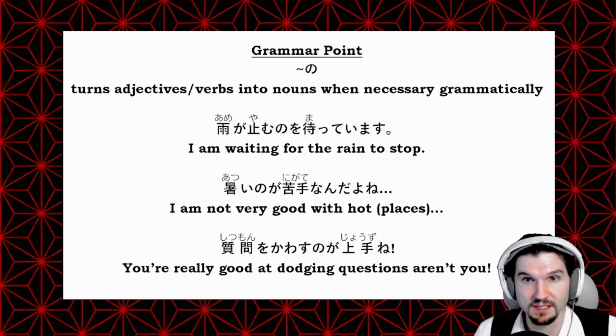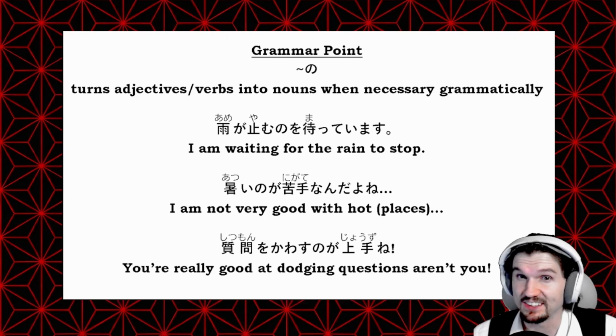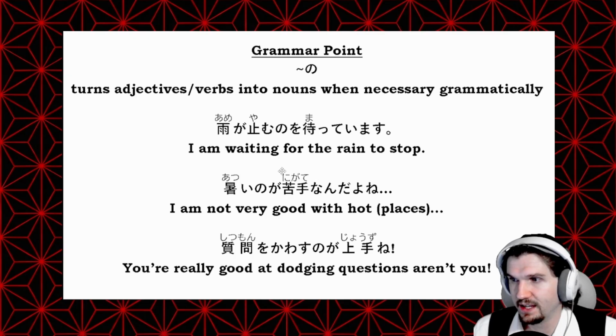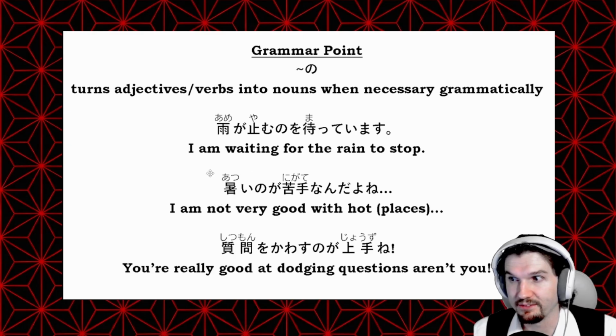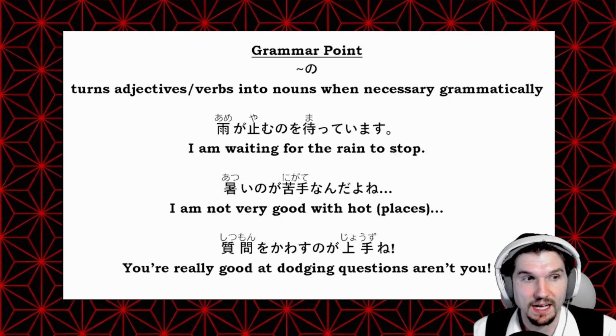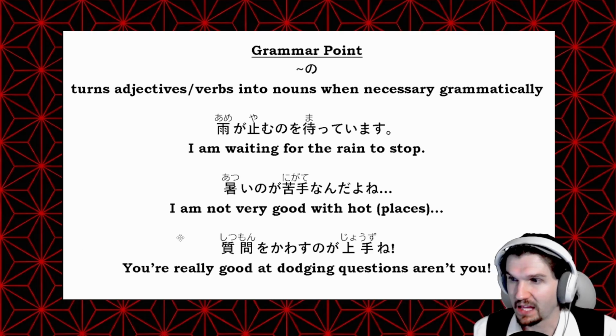Now, another thing we can do is if we want to say we like something or we're good at something or bad at something or it's not our strong suit with a na adjective like nigate. Here we have nigate is kind of like your weakness or something you're not very good with. But we have an adjective that we're not very good with. You can't really adjective an adjective, so we have to turn that adjective into a noun. We will also do that with a no. So we can say 暑いのが苦手なんだよね. So 暑いのが the thing of being hot. が苦手. 苦手 is bad with or not good with something.